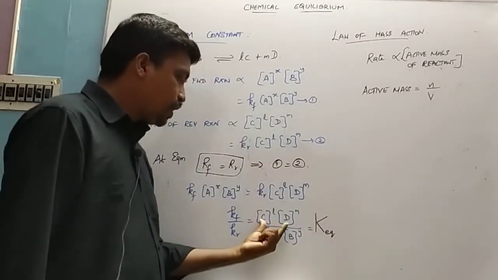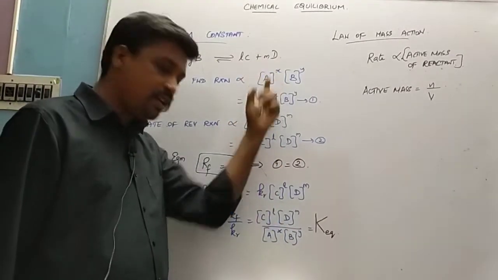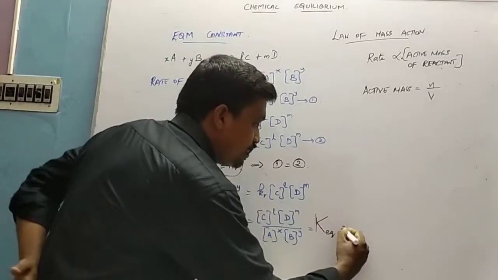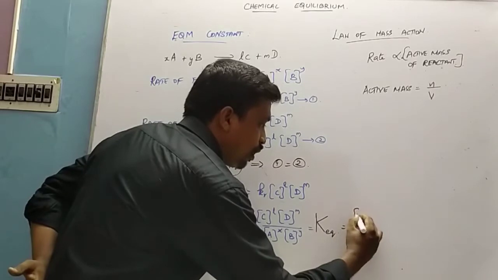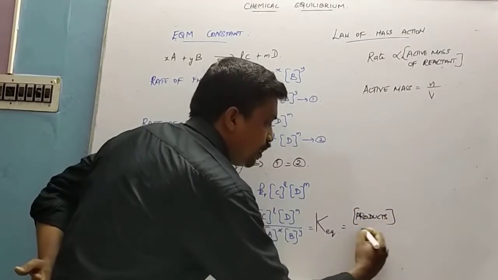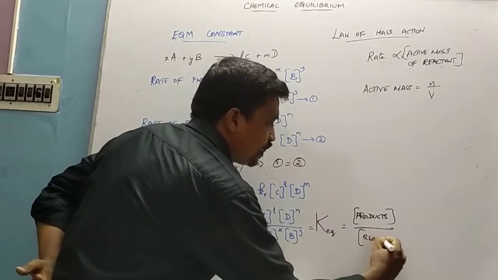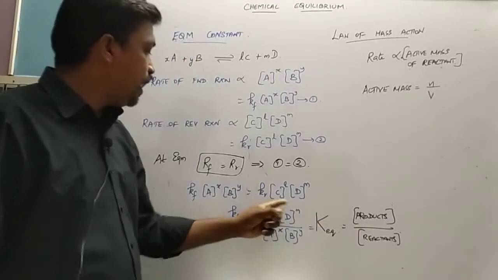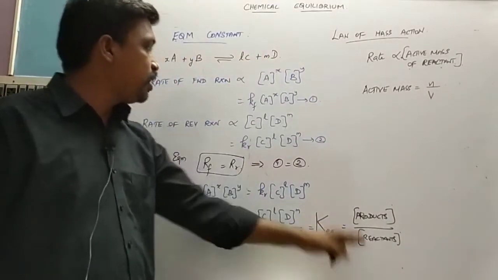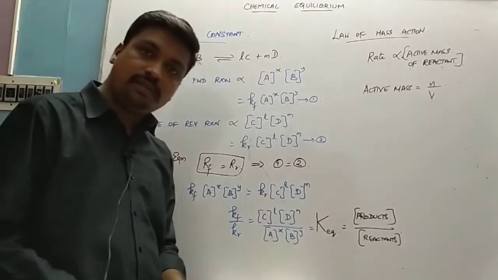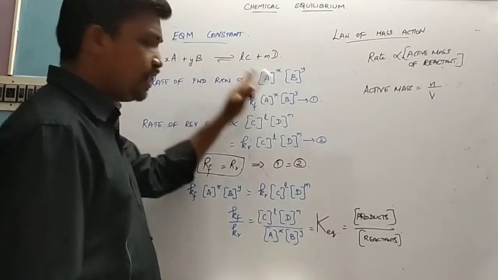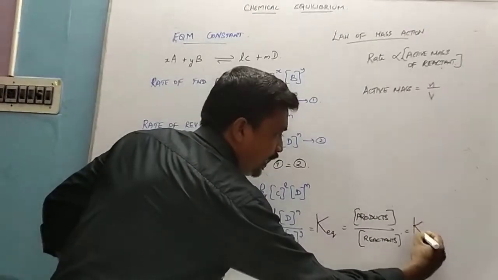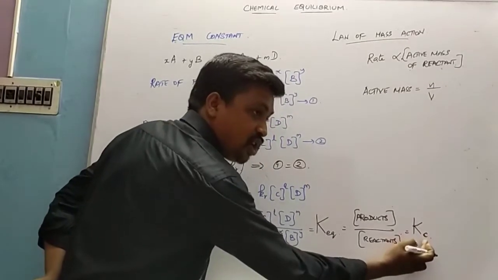See here, what are C and D? They are nothing but the products of the reaction, sir. What are A and B? They are nothing but the reactants of the reaction, sir. So we can write it as the concentration of products by the concentration of reactants, raised to the power present in the balanced equation. So here what is the power? L and M, which are present in the balanced equation, and in the denominator what is the power? X and Y, which are present in the balanced equation. Clear? Right. Since we assume that this reaction is taking place in the liquid state, we can mention this as Kc. C means expressed in terms of concentration.